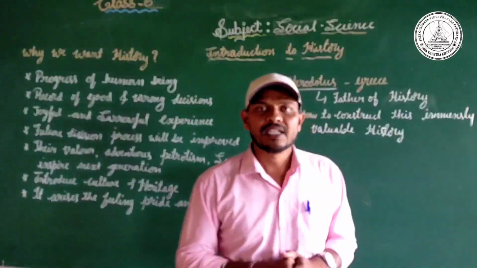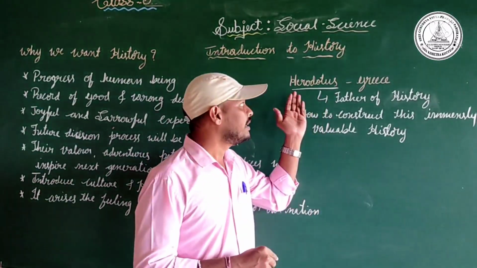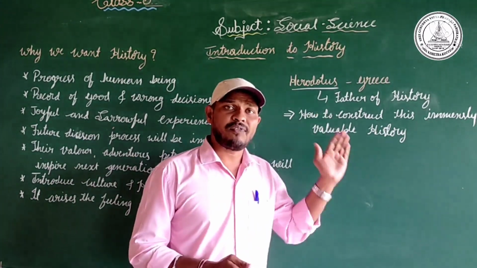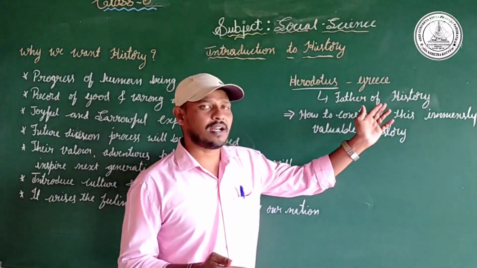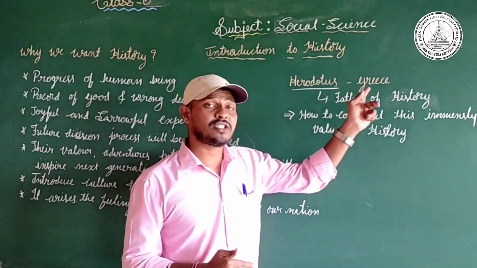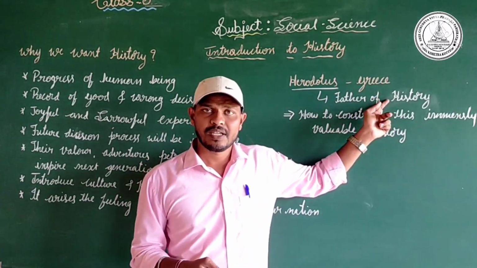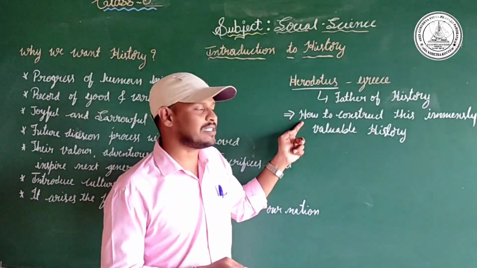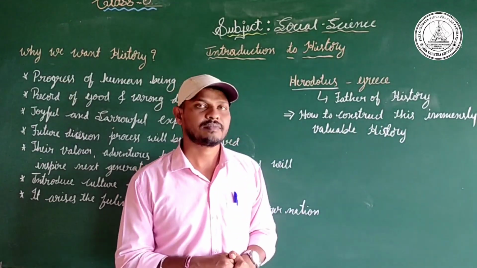Like this way, this history was done by Herodotus. Herodotus we call the father of history. In the world, Herodotus is the first person to construct history. So we consider him the father of history. Then who is that Herodotus? This Herodotus belongs to Greece. Now we call it Greece or Greek. So Herodotus is called the father of history, and he is the first person to construct this immensely valuable history.